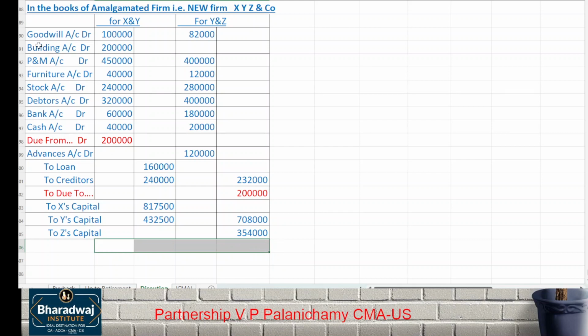If you think logically, these are your assets, these are your liabilities, and this is your capital, that's all. And what is the capital? Simple, carried forward from the old form. The other one, assets minus liabilities, 7,08,000 and 3,54,000 carried from the other form.